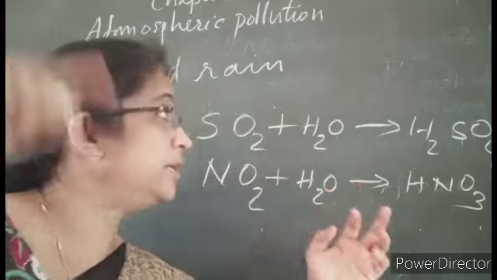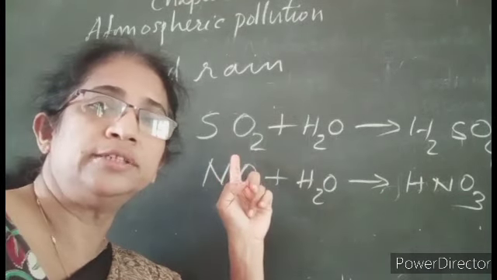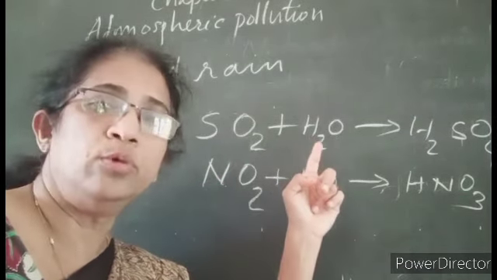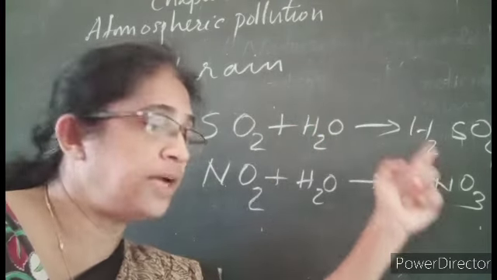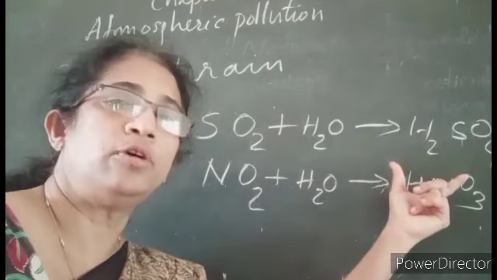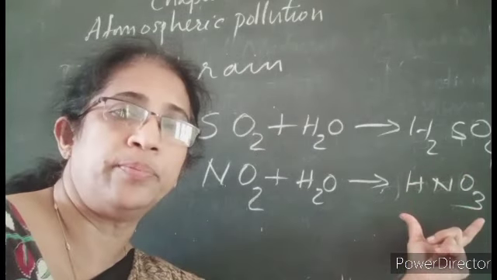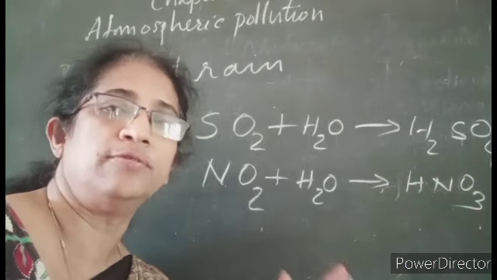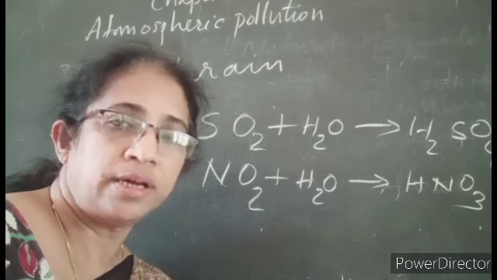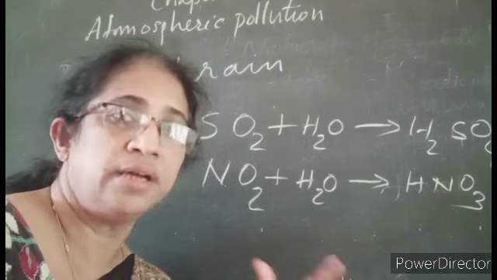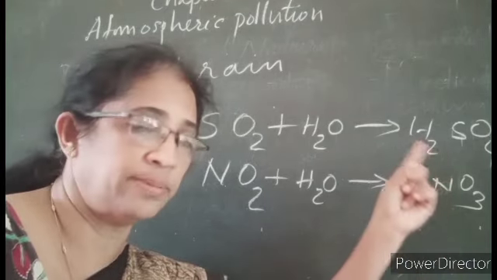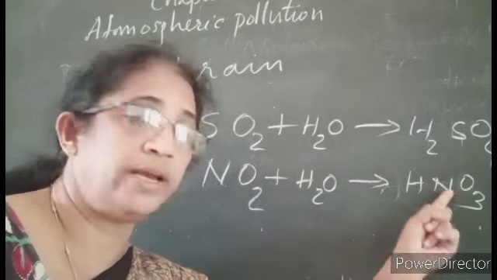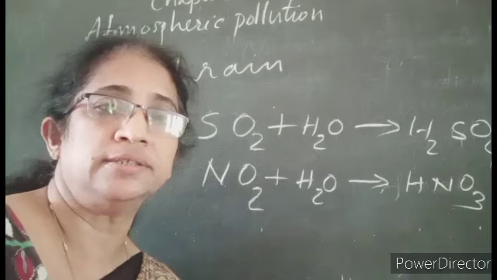Sulfuric acid is formed in the upper atmosphere because SO2 released from earth dissolves in moisture in the atmosphere and forms H2SO4. At the time of rain, H2SO4 vapors or nitric acid vapors dissolve in rainwater and fall back to earth, and the rainwater is acidic due to the presence of these acidic substances, sulfuric acid and nitric acid.